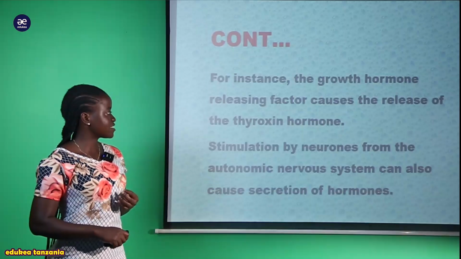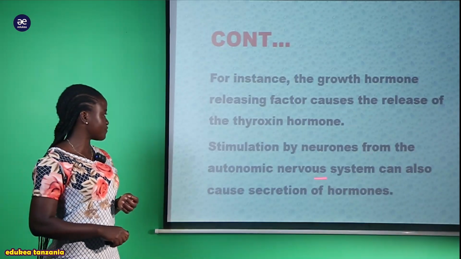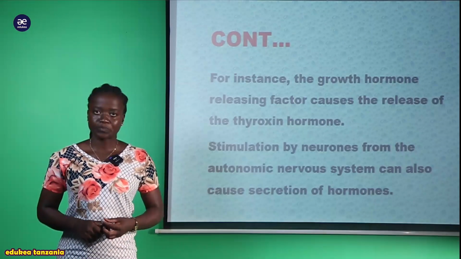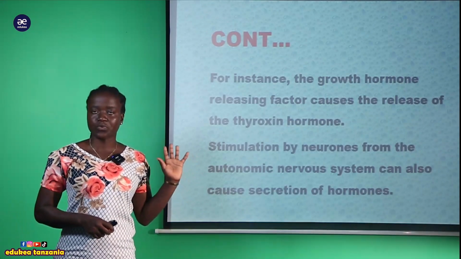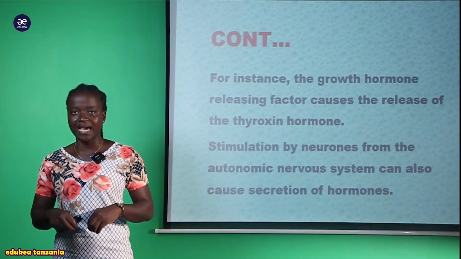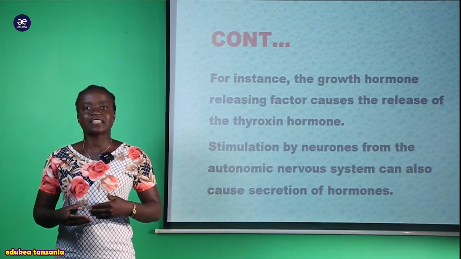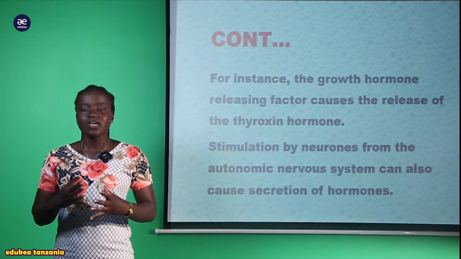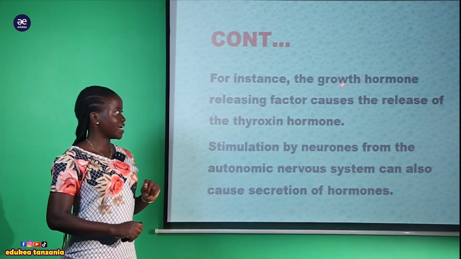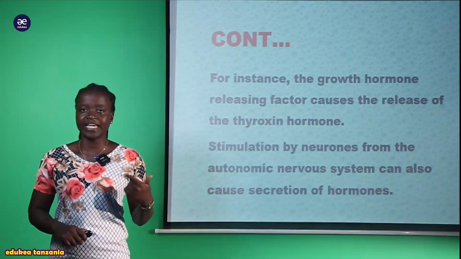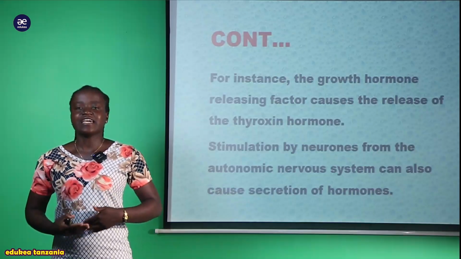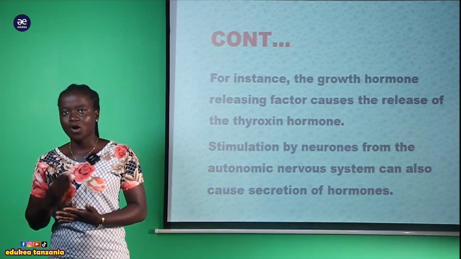And now we are saying that stimulation by neurons from the autonomic nervous system can also cause secretion of the hormone. That is what we mean. Kwa maana kwamba the presence of another hormone within the blood is whereby it causes another secretion of hormones into the blood. A good example, you can take this example, it might help you. That is, we have growth hormone stimulating factor. This growth hormone stimulating factor enhances production of the thyroxine hormone.